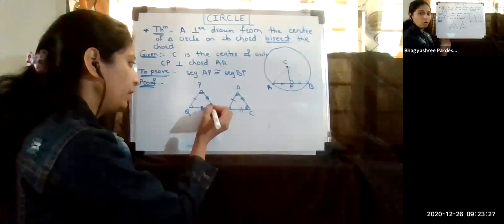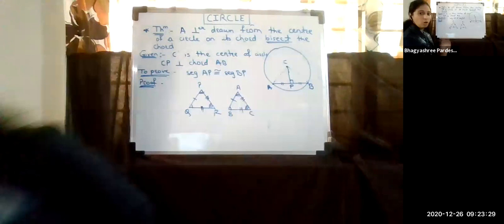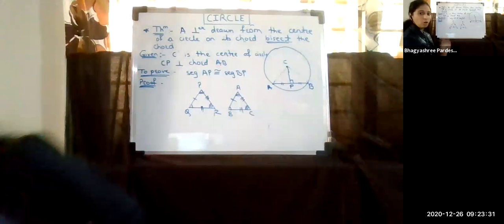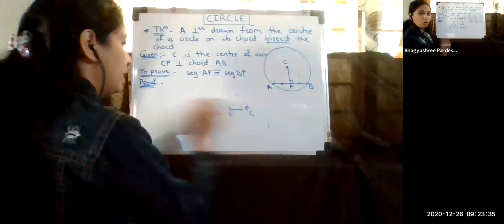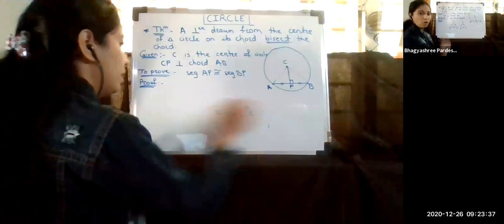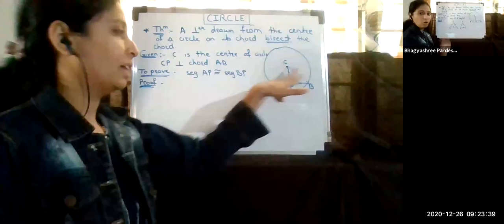So simply in this theorem, we have to prove that the two triangles are congruent. If it is congruent, we can directly say that AP and BP are equal.